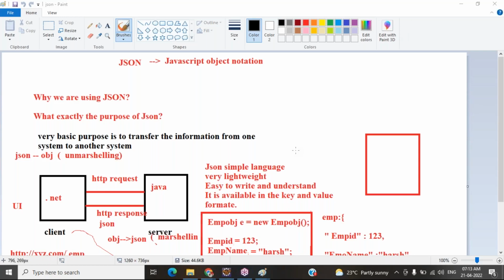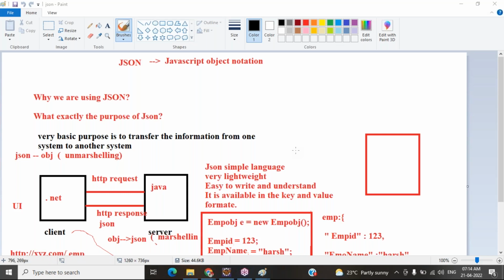So why are we using JSON? That is the first question, because there are so many approaches we can follow. One is the HTML approach, one is the XML approach, and other textual approaches. All these approaches are there in the market. Previously, before JSON, we were using the XML approach. So that was the latest before. Now the latest format is JSON.